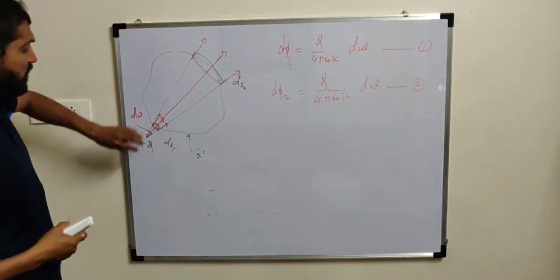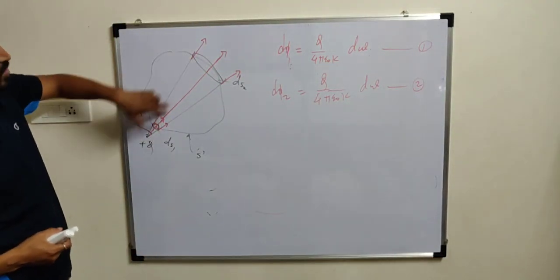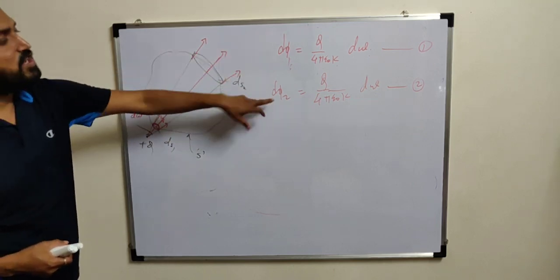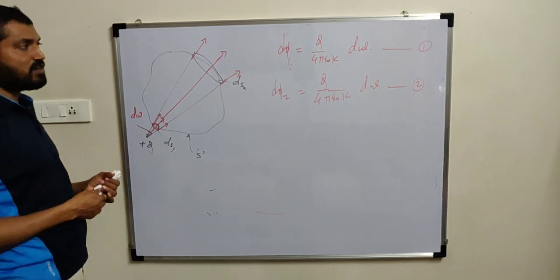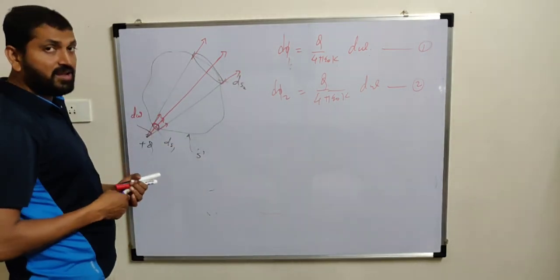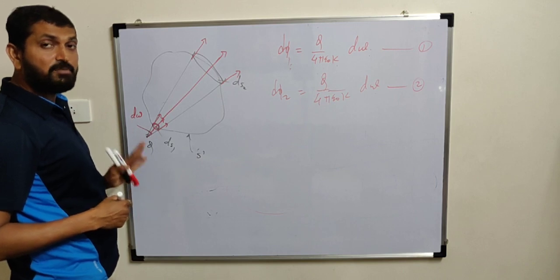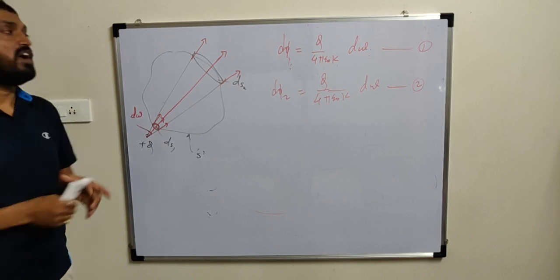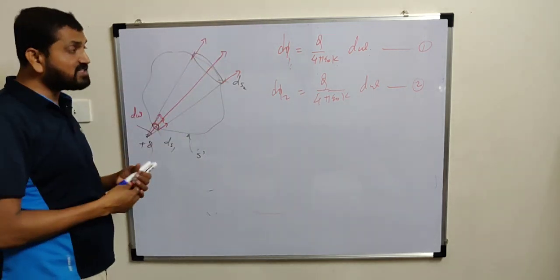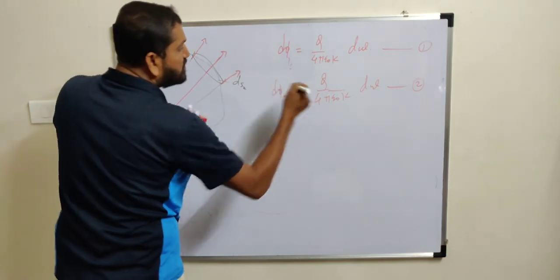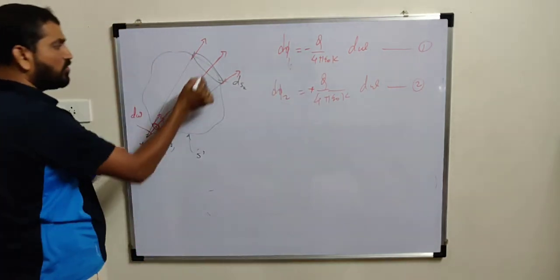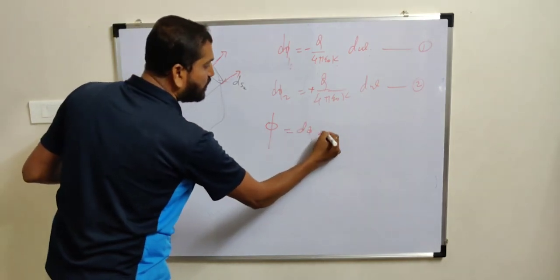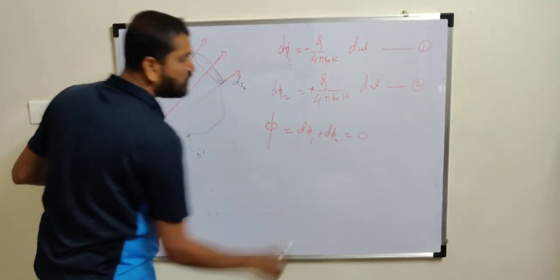This is the advantageous point. If the point is outside, both cross sections subtend the same solid angle, and that's why their magnitudes will be the same. The difference is in their nature. No doubt electric flux is a scalar quantity, but still we use plus and minus signs. When lines are going inside the surface, it is considered negative, and when lines are coming outside, it is taken as positive. So the second flux will be positive, the first will be negative. Now, due to these two cross sections, the total flux d phi 1 plus d phi 2 is 100% zero.